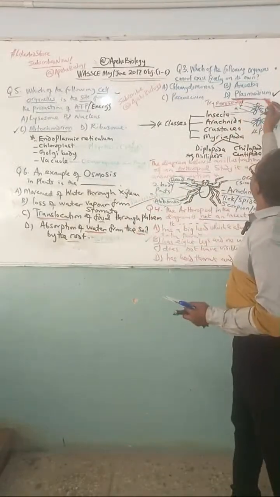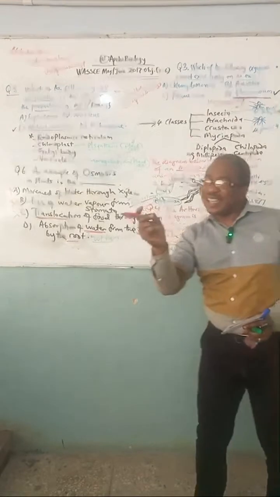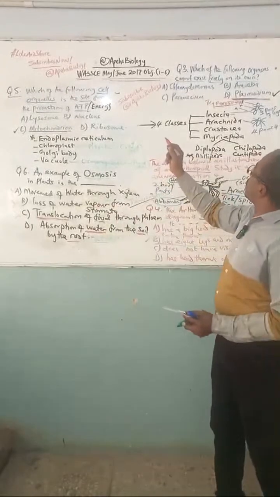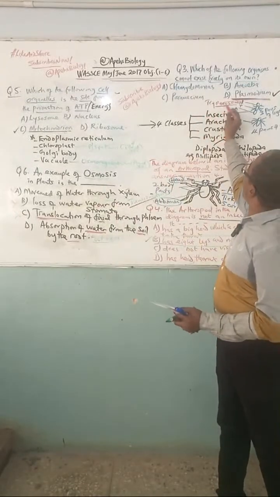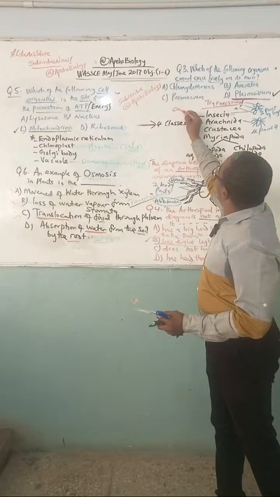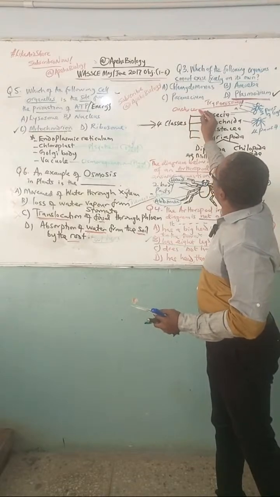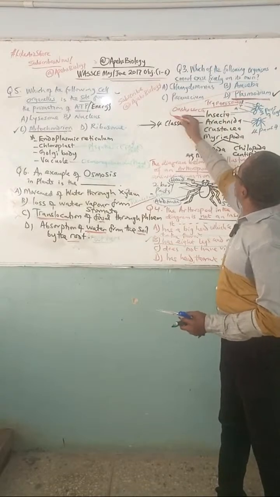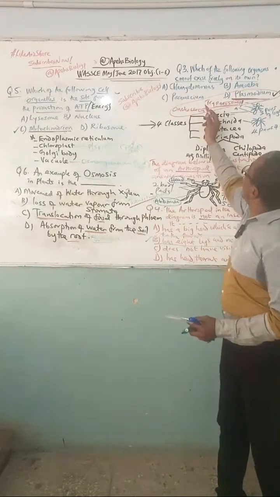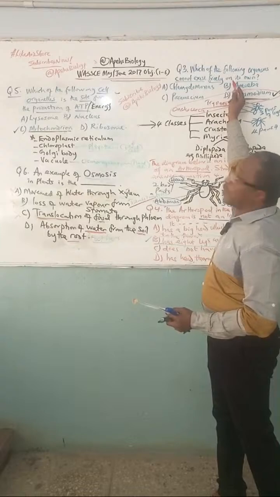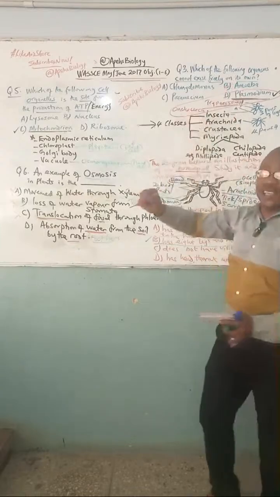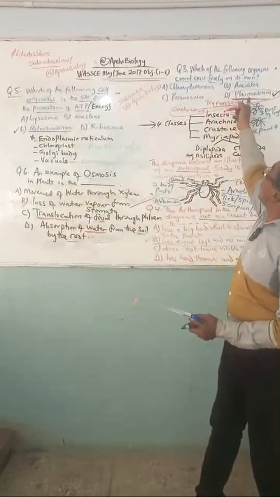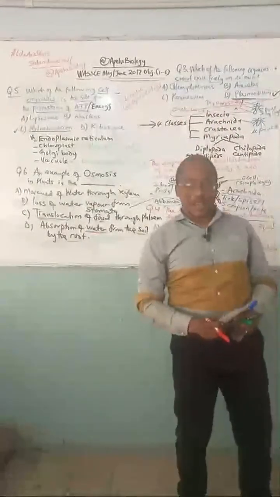Then Plasmodium is transmitted by an insect vector called what? Female Anopheles mosquito. Remember too, there is also another parasite that we call Onchocerca volvulus, that falls under this category, right? They are organisms that cannot exist freely. Onchocerca is transmitted by a vector called black fly. The answer to our question number 3 is no other than Plasmodium, right?